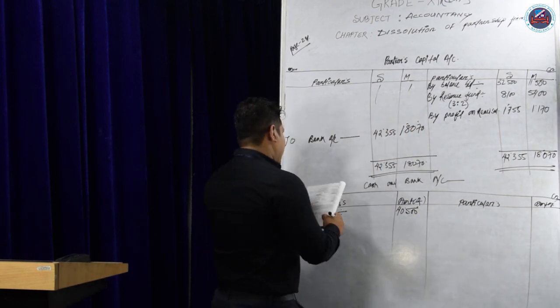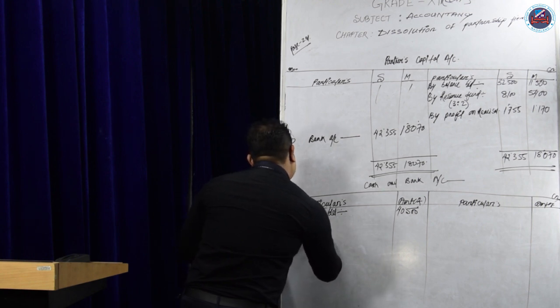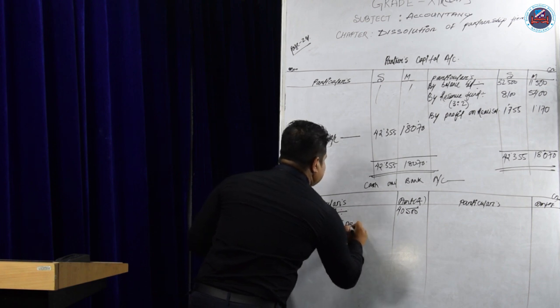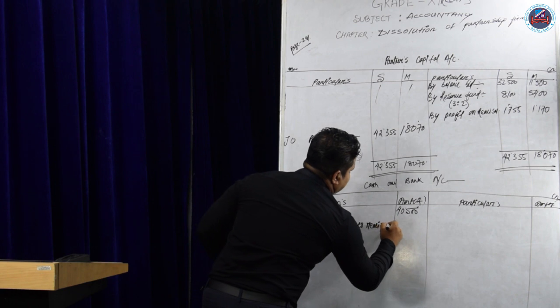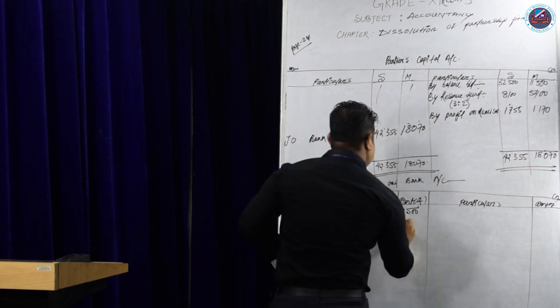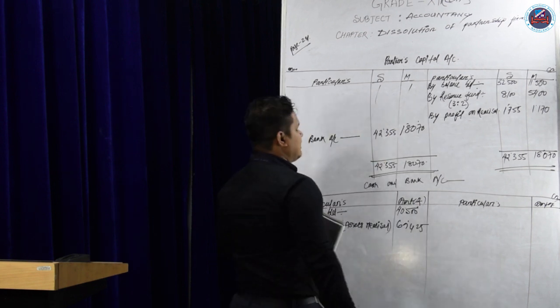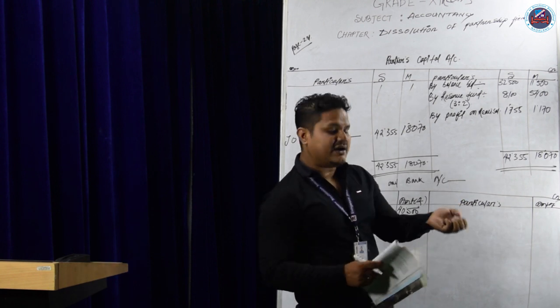So write here, to realization account, assets released, the full amount, 69,425. That is the total of the realization account which we have already prepared.